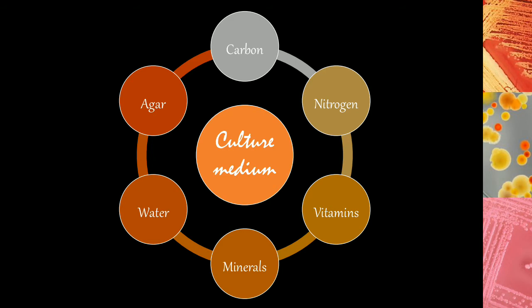The next component is minerals. Minerals can be used again directly in the pure form, or they may be present as impurities along with the major carbon and nitrogen sources. So these minerals include sodium, potassium, chlorine, magnesium, manganese, etc. All of these minerals need to be provided to the organism, not in a very big quantity, but in trace quantities, small quantities.